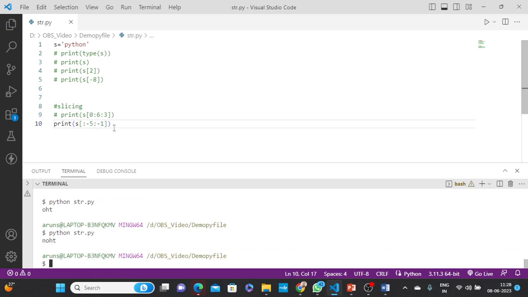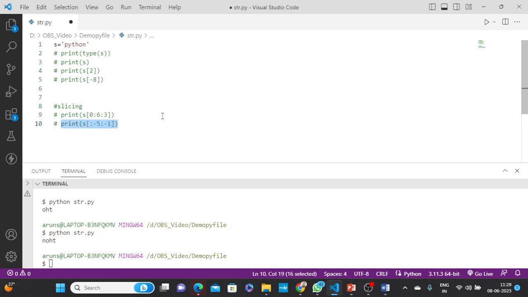You can see -1 up to -5. Here you can see NOHT. So I hope you understand. n is minus 1, minus 2 is h, because 5 minus 1 the fourth position data is retrieved, minus 1, minus 2, minus 3, minus 4. So in this way with the slicing concept you can access data from which position to which position of a particular string.